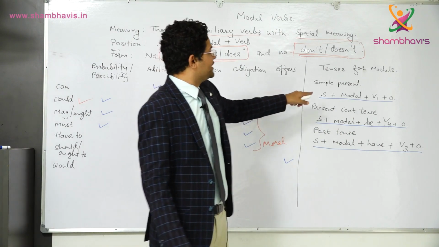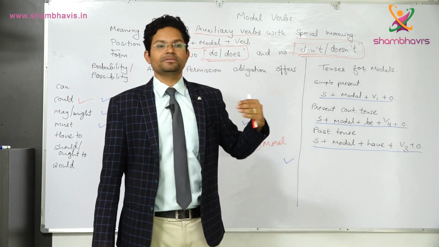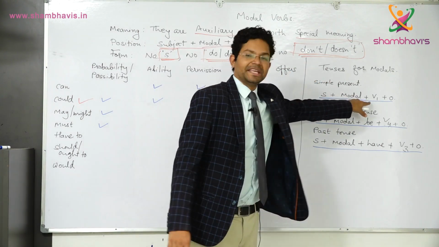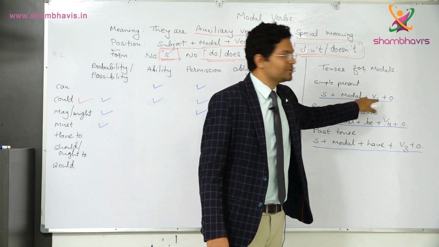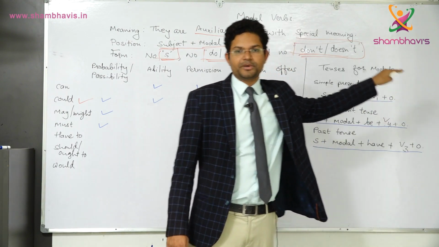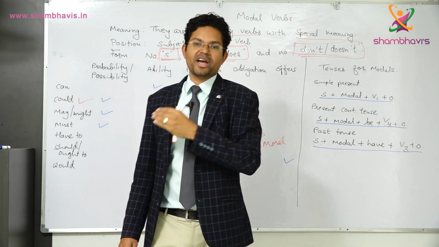Okay, in the same manner when we make it negative, remember we just put not in between modal and V1. For example, subject plus modal plus not plus V1 plus object. For example, I cannot do my homework.